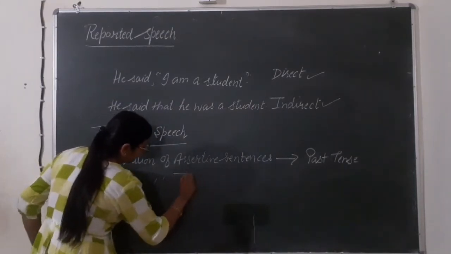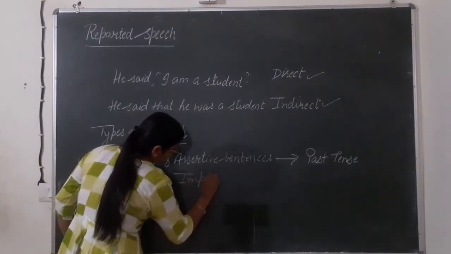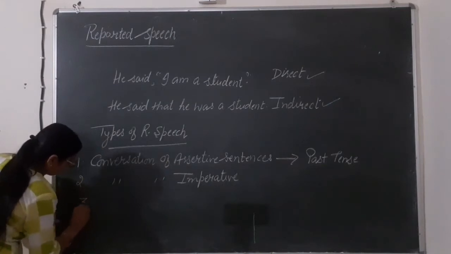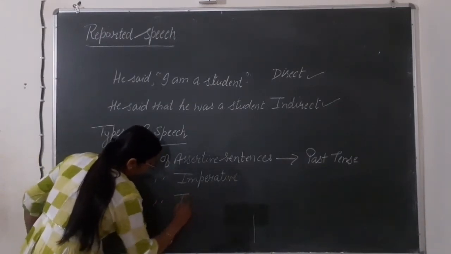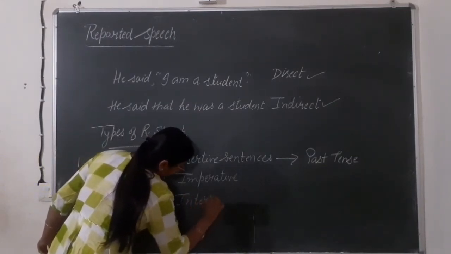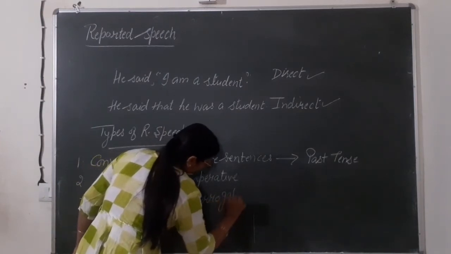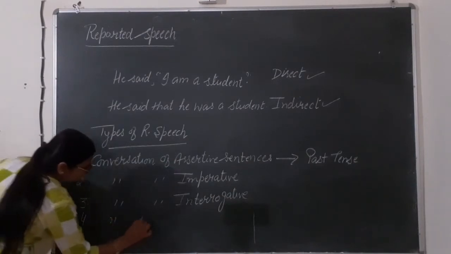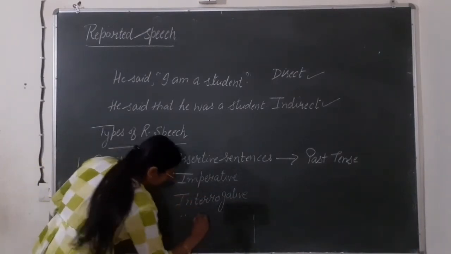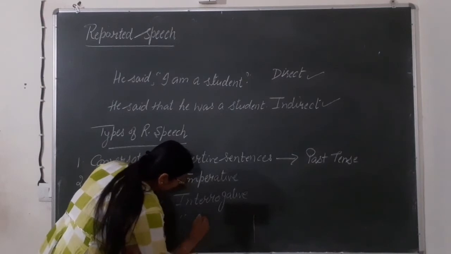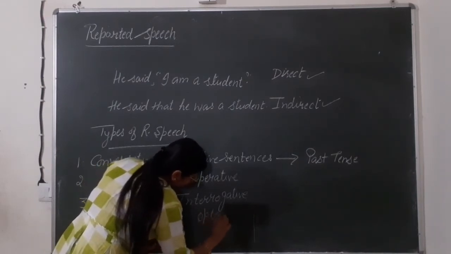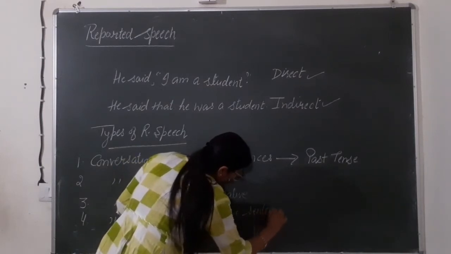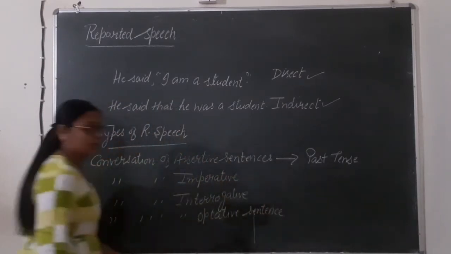conversion of imperative sentences. Third is conversion of interrogative sentences. Fourth is conversion of optative sentences. Right?